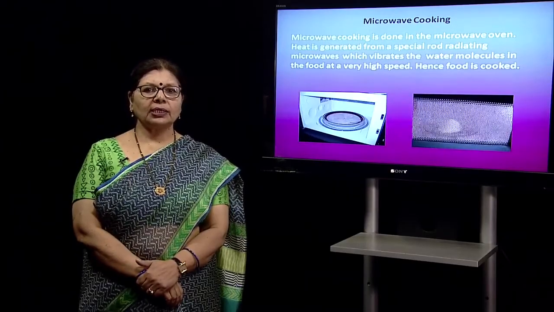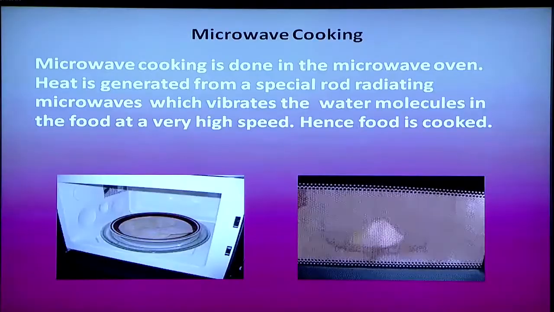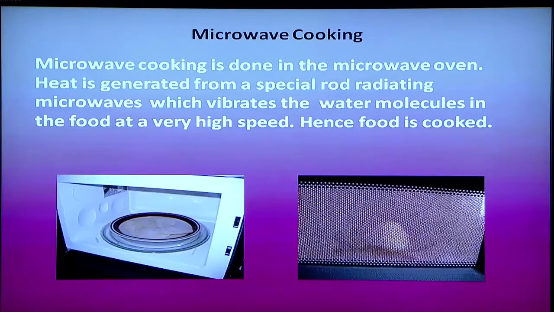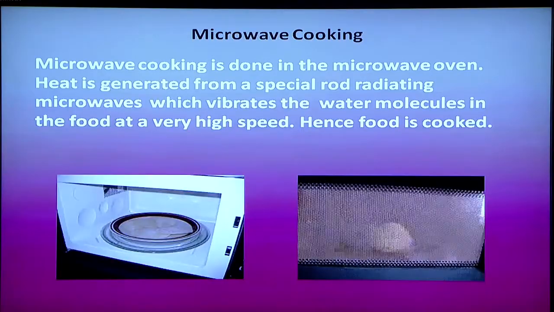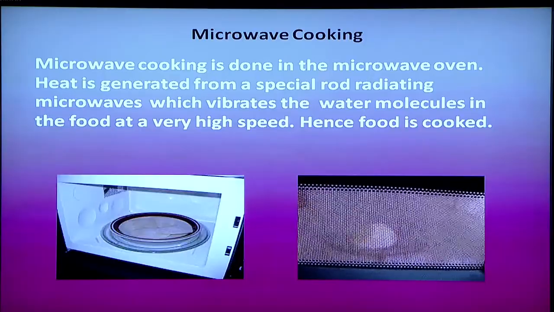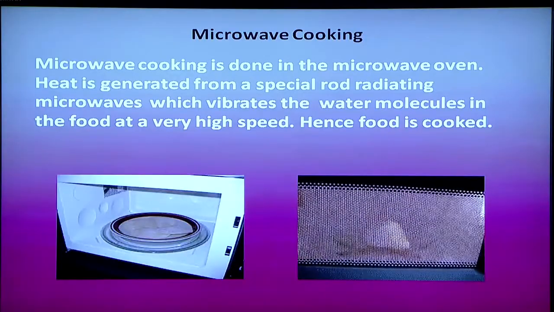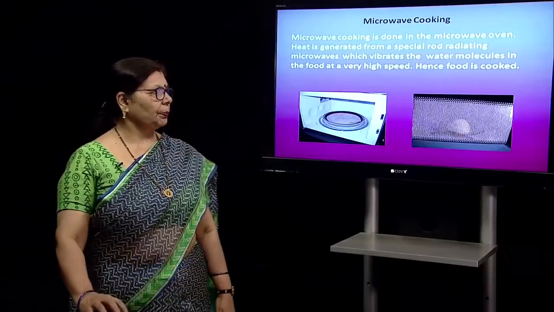In the picture you are seeing the food kept in a circular glass inside the oven, which keeps circulating, and from the sides of the microwave oven the microwave radiation comes inside the food, and cooks the food within no time.